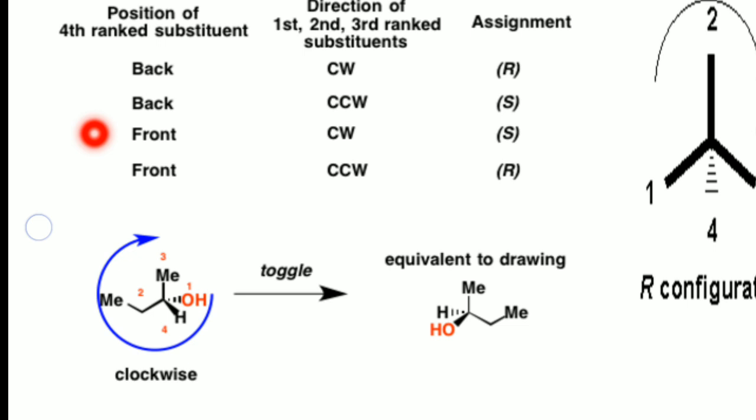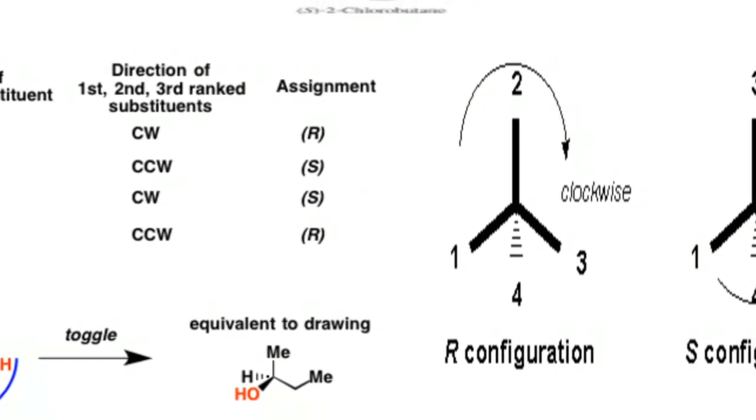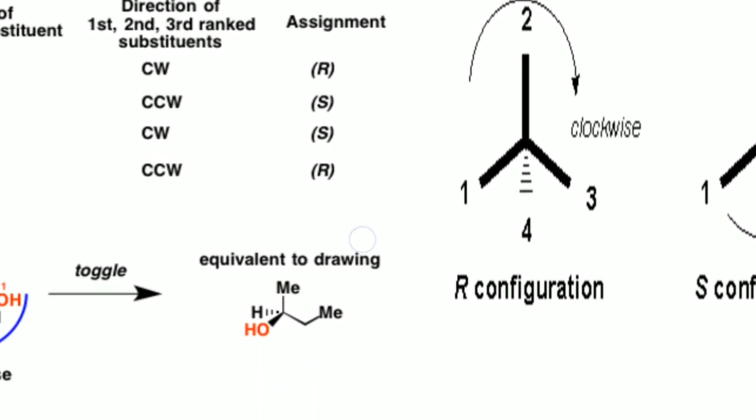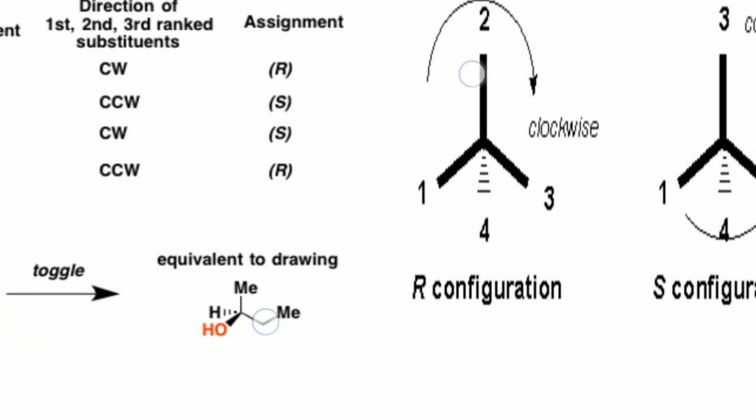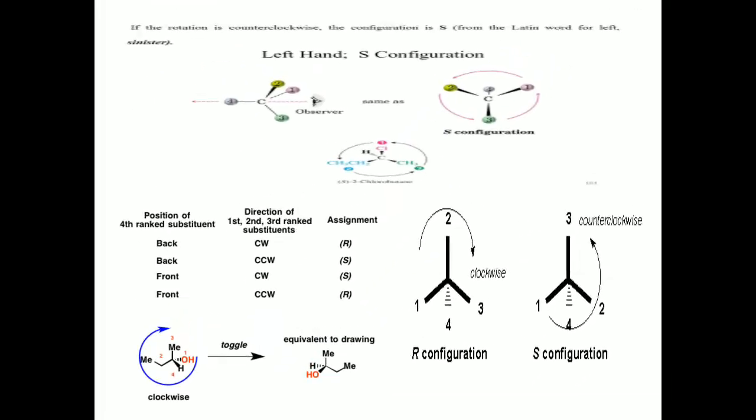Hydrogen is given in a solid wedge. The fourth priority, the least priority, should always be given a broken wedge. That is why the rotation is just toggled, and then naturally we will get a different notation. For that arrangement of groups we have to give the configuration. These are the rules to be framed in our mind before assigning the R and S configurations.